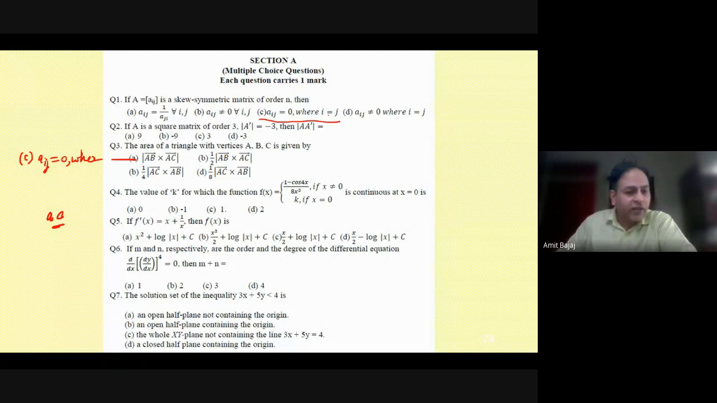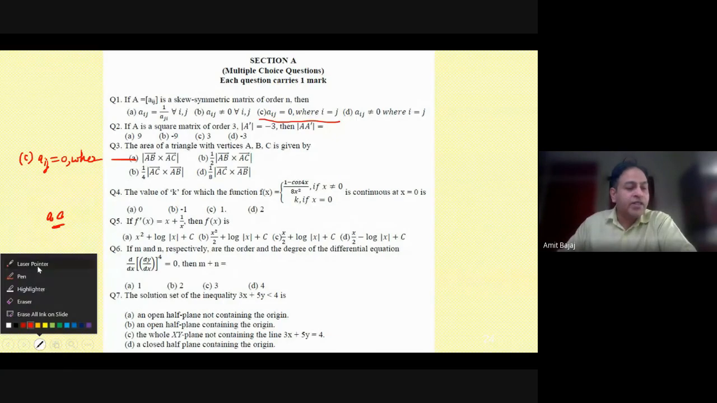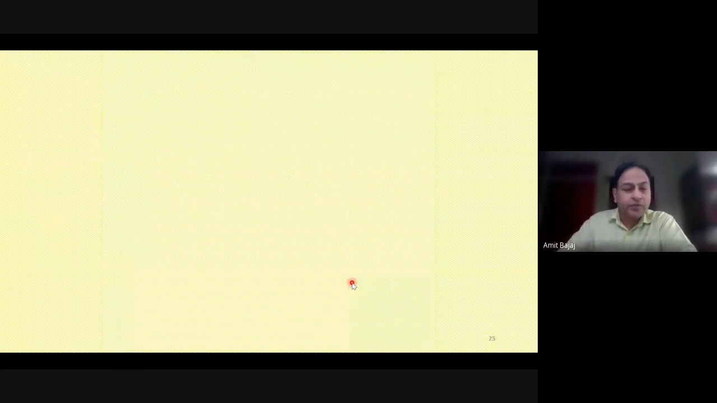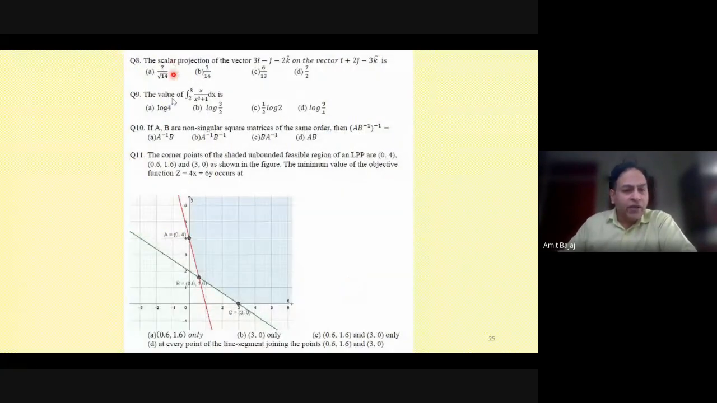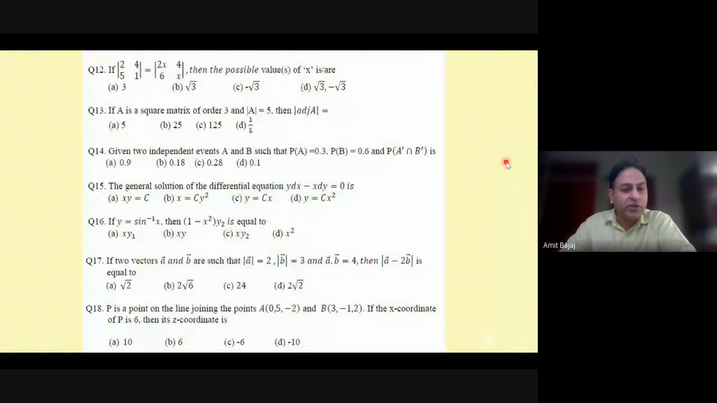D is correct or say B is correct. Not only A, B, C, D, but the correct option must be written by the student. Then we have a simple type of questions over here. Again, I'm not going to discuss these questions. You are learned teachers, so you all must have gone through the paper, the questions here as well.